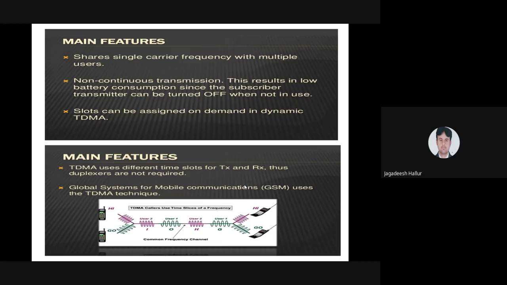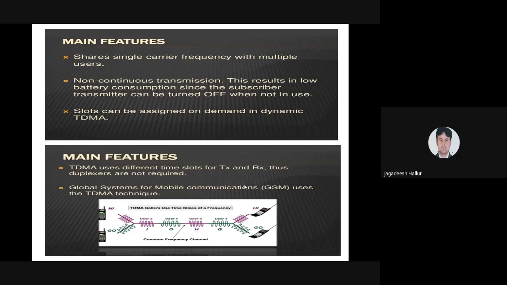I already told you about the GSM technique, that is Global System for Mobile. This is one unit, and that is the next unit. The GSM technique can be used in the TDMA technique. How will the GSM become?